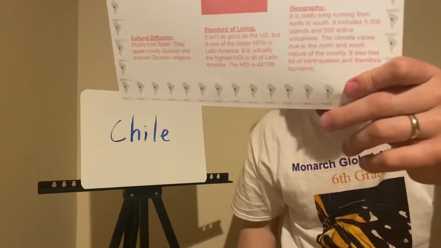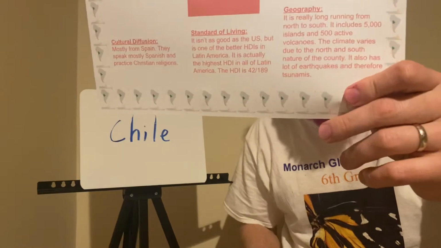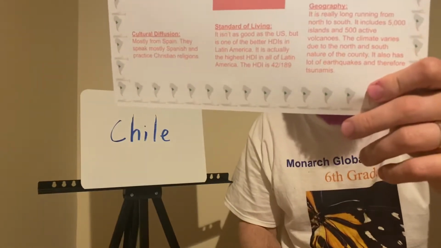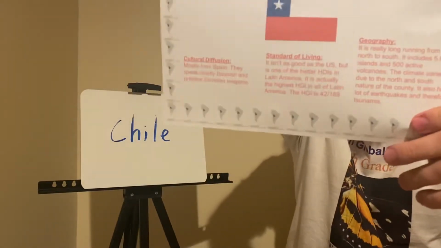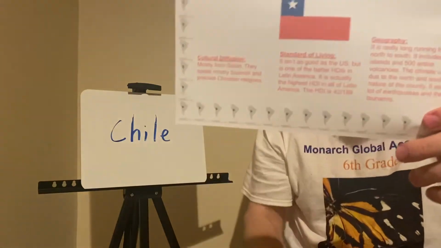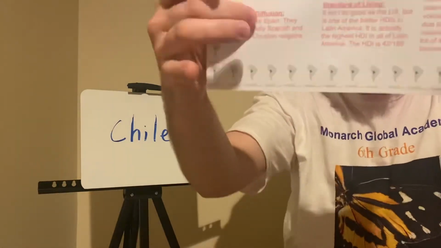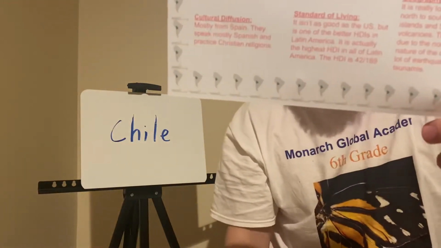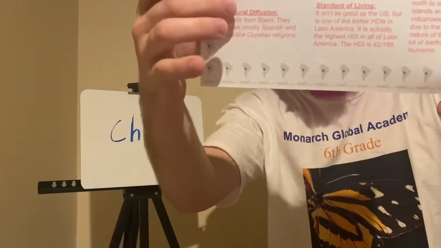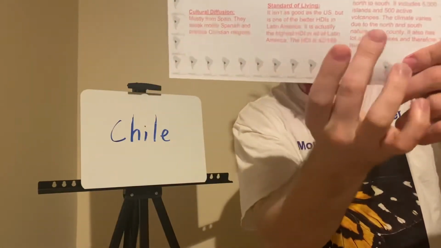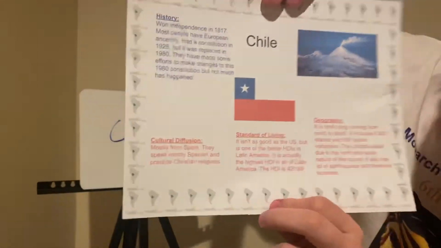For the geography, I focused in here on the volcanoes and some of the islands they have, and so I put a picture of a volcano up here. I needed to have a title. I needed to have 4 categories of information. The 4 that I picked were history, cultural diffusion, standard of living, and geography. There's another category you can pick in the rubric as well. You just need 4 to get full credit.